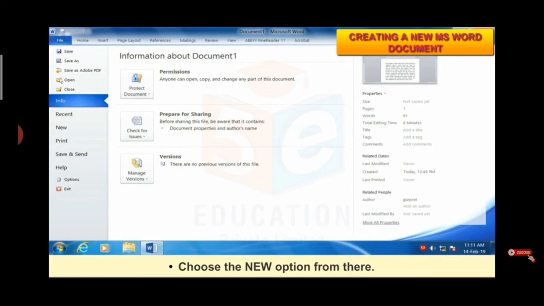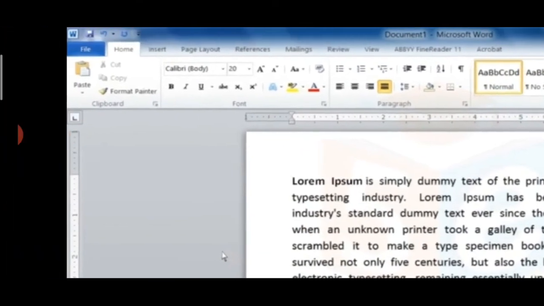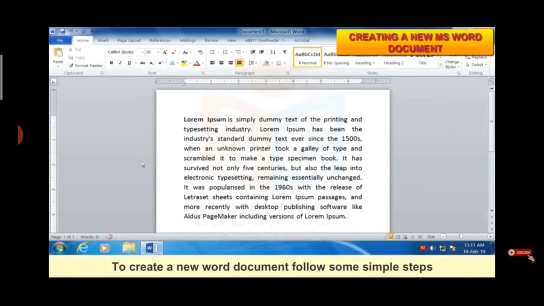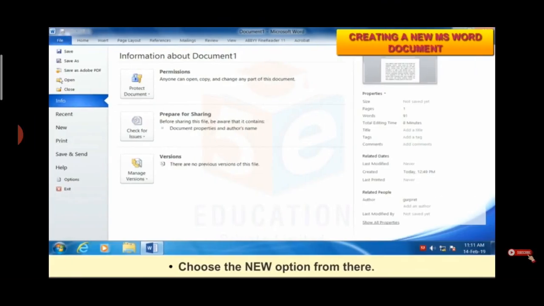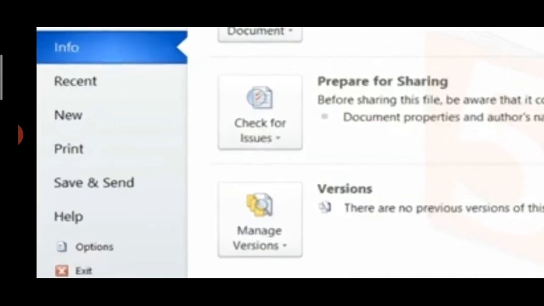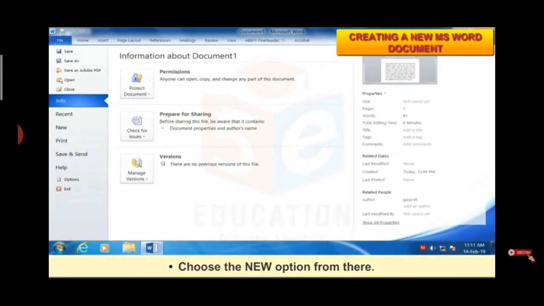First, we have to click on the File tab that is present at the corner of the window. After clicking on the File tab, we have to click on the New option. Can you see this New option? It is present here. So we have to click on the New option.